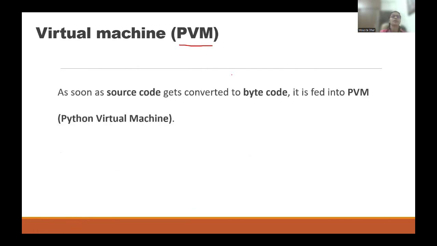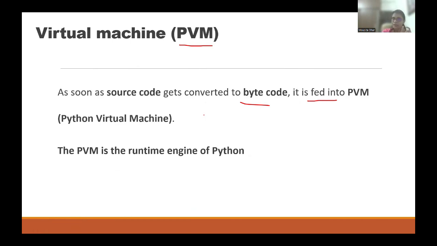What is that? As soon as the source code is converted into bytecode, it is fed into the PVM, the Python virtual machine. The PVM is the runtime engine of Python. Now that bytecode will be understandable by the PVM, which is another software. Right. That will convert your bytecode to machine code. That's why it is called the runtime engine. So at this moment only, the bytecode is converted to machine code and your code will run.